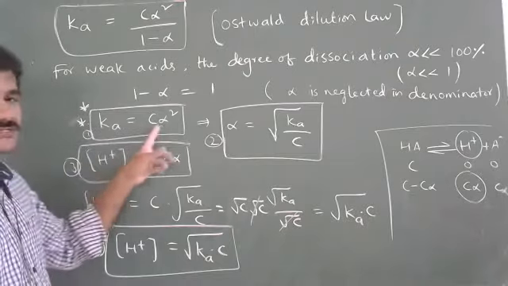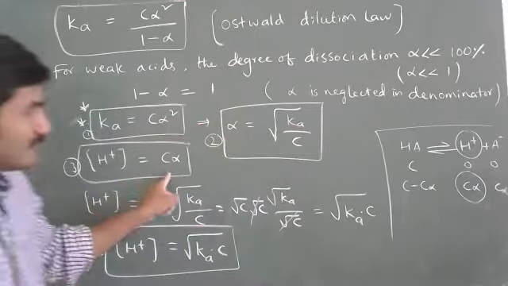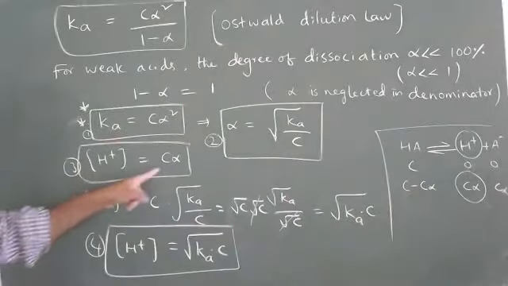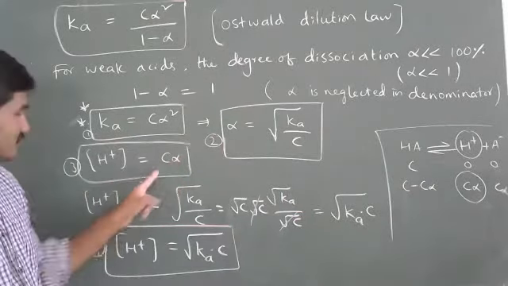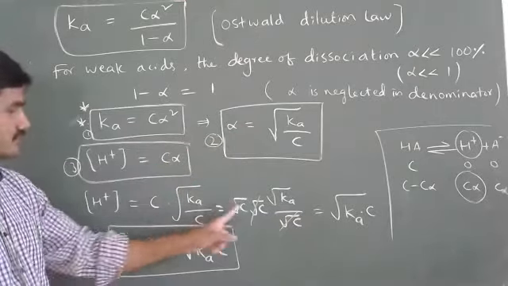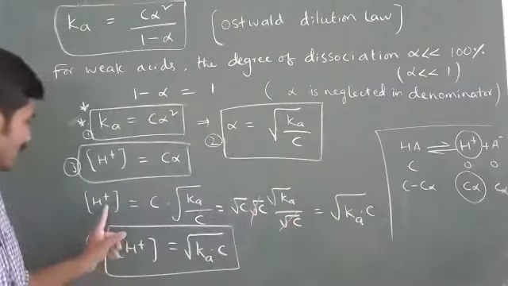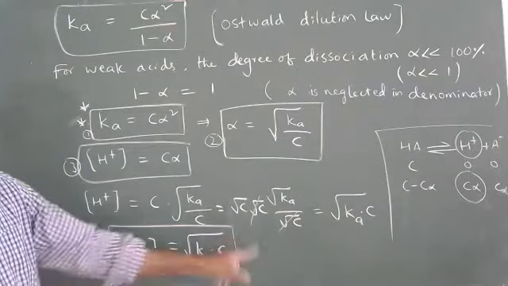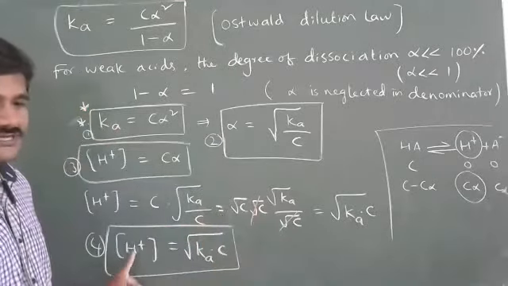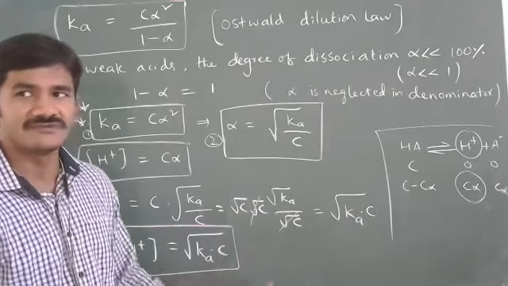Ka is equal to C alpha square. From this alpha is equal to root of Ka by C. And H plus is equal to C alpha. From this expression I wrote H plus is equal to C alpha concentration. So in this I am substituting the alpha value: C into alpha value root of Ka by C. C I am writing as root C into root C. These two get cancelled. Remaining is root of Ka into C. Therefore H plus concentration is equal to under root Ka into C. When you want to find out the pH of weak acids, you can take this expression, H plus is equal to root of Ka into C. By using this expression, you can find out the pH of weak acids.